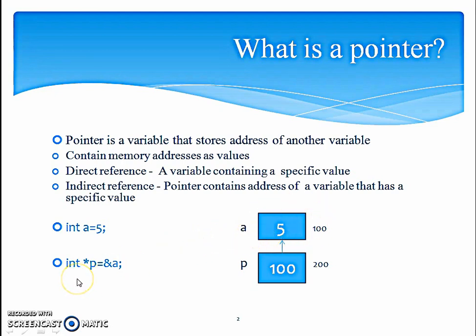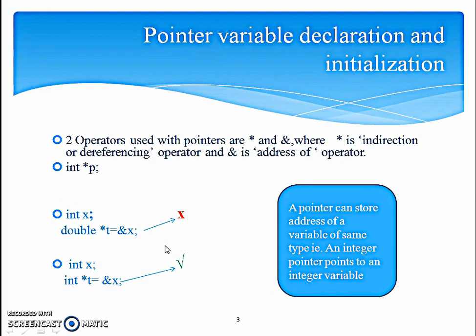Now when we declare a pointer variable, this is the kind of declaration and initialization which will be used. Suppose P is an integer pointer variable, and it stores address of another variable which is A. Then this is the kind of relationship which will be established. Pointer variable declaration and initialization: already we have seen it in the previous slide. I'll explain it once again.